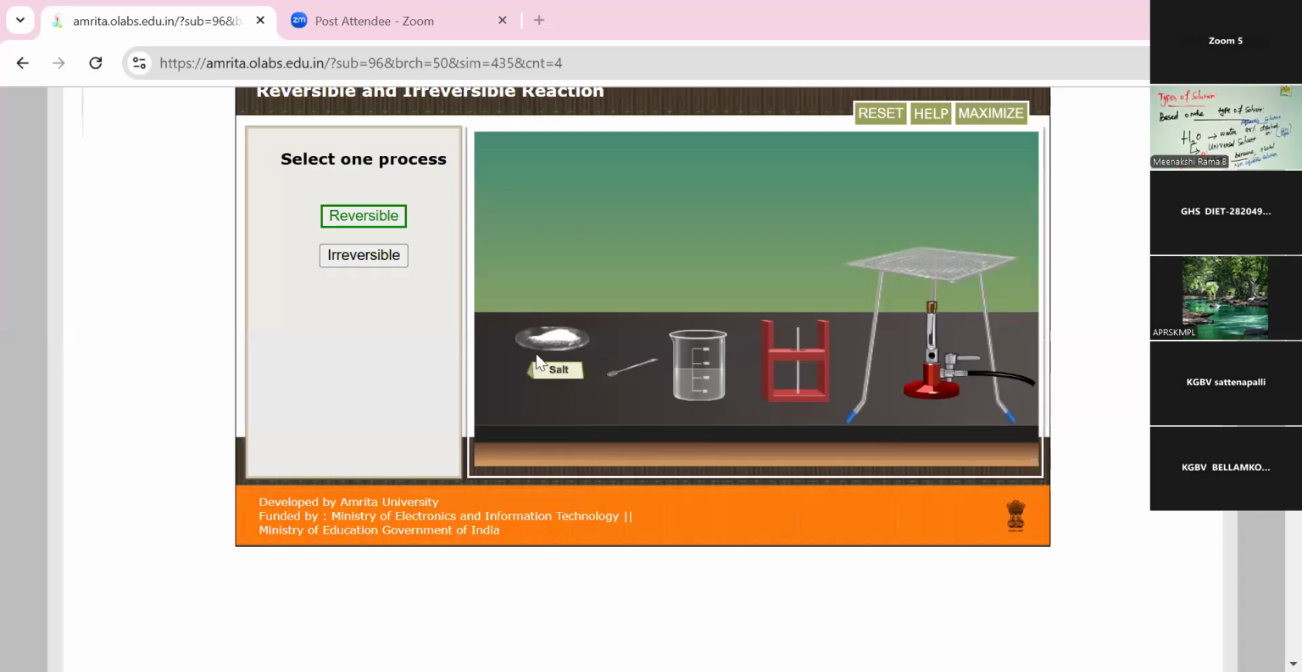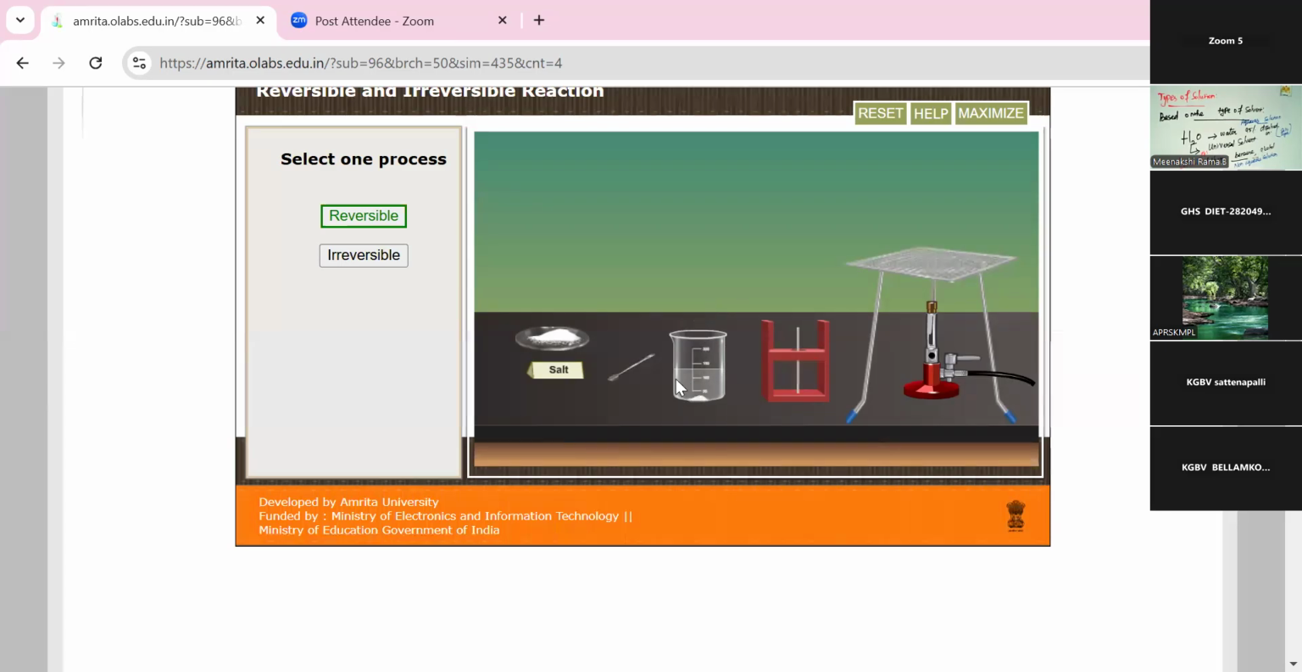This is called salt. This beaker contains some amount of water, and a stirrer, tripod stand, and then a burner also. In this process, we are going to learn the reversible and then irreversible concept also. So, I'm taking some amount of salt. So, this is the solute, because the solute quantity is very little. Okay, so only one spatula of salt is added in this water.